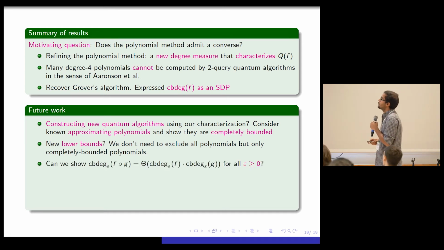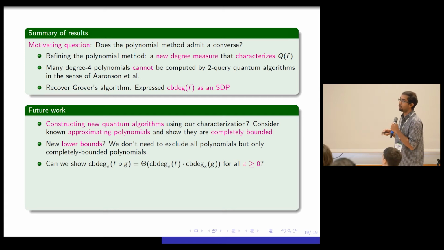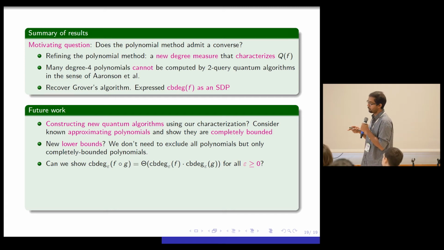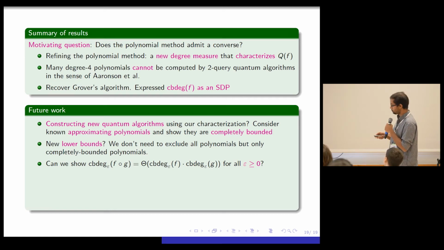Another question is, can we show that the SDP that they came up with today actually composes in a nice way? So can you show that this equality holds? We know this equality holds for every epsilon greater than 0, but for epsilon equal to 0, this is still unknown. We don't know, as far as I know, whether quantum query composes for exact quantum query for epsilon equal to 0. And so this is a nice question to answer.